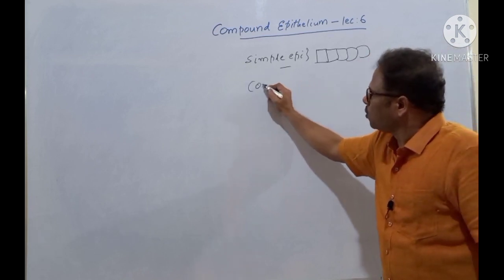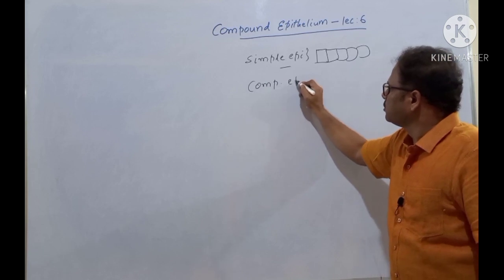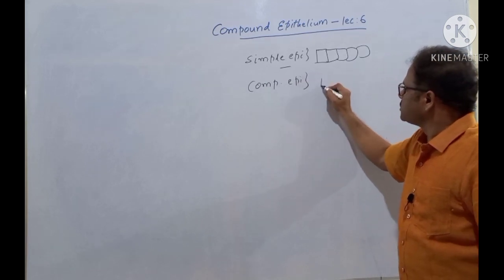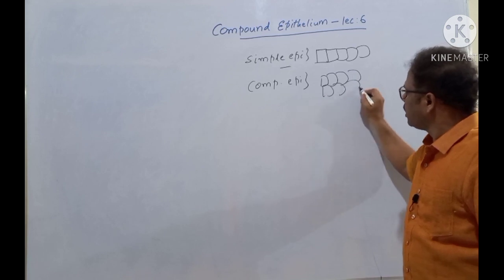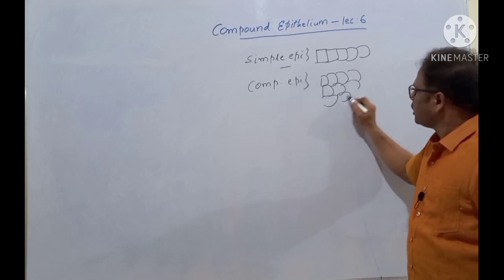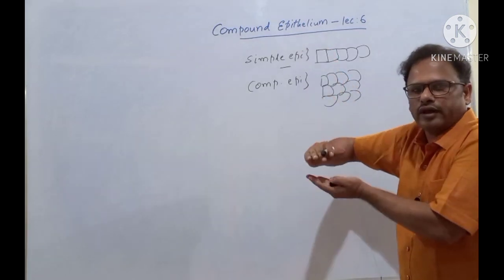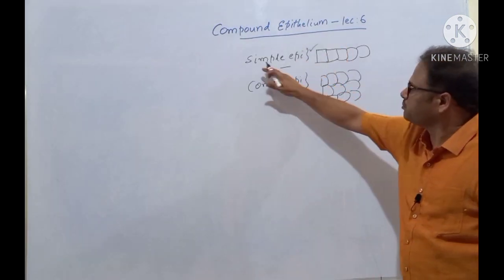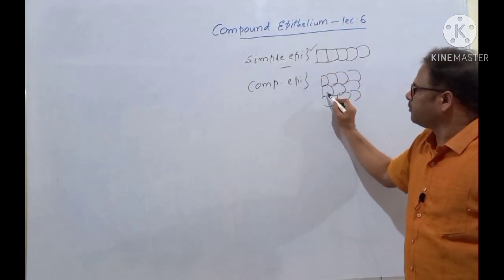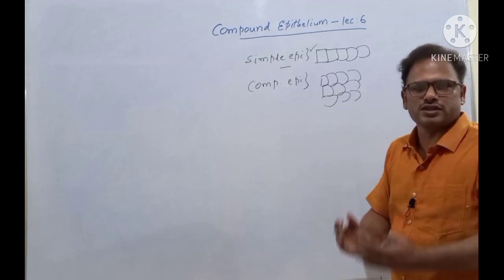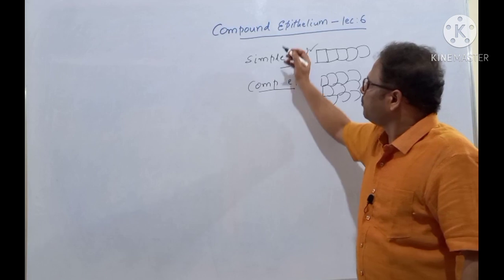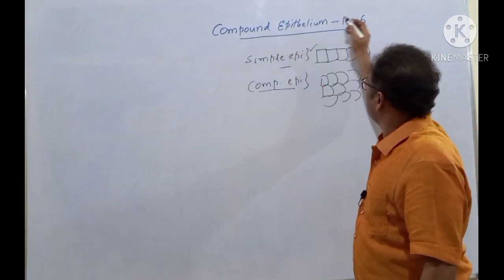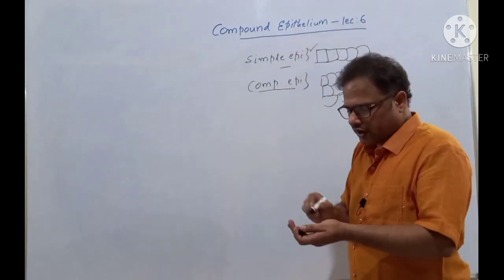Whereas in the compound epithelium, there is more than one layer. For example, this is a layer, another layer is there, another layer is there. That is, it should have more than one layer. If only one layer is there, it is simple epithelium. If it is more than one layer, 2, 3, 4, 5, 6 like this, it is called compound epithelium. The compound epithelium is also called stratified epithelium.